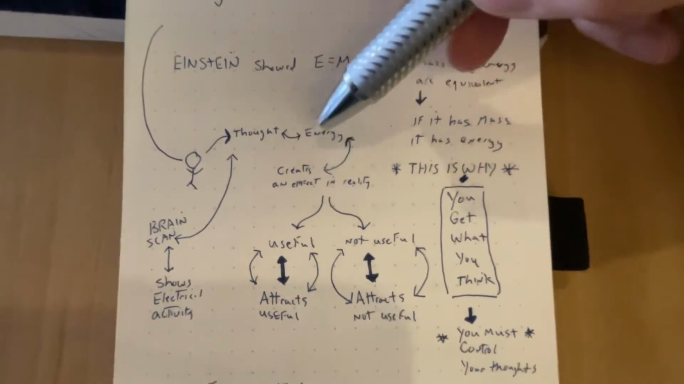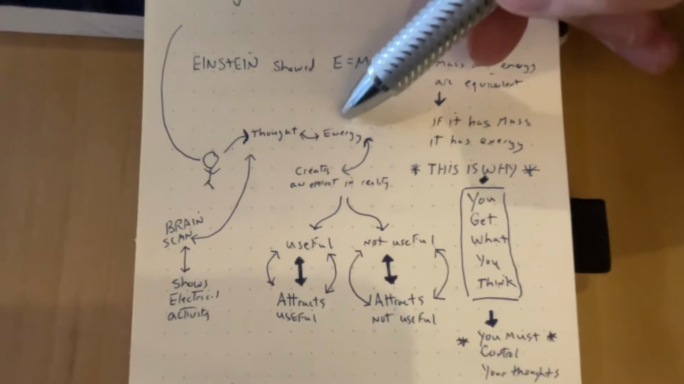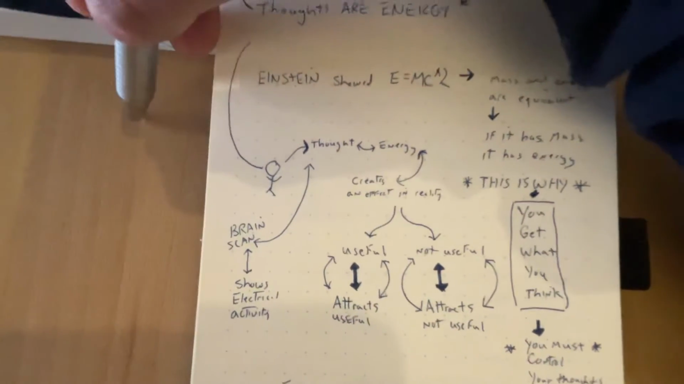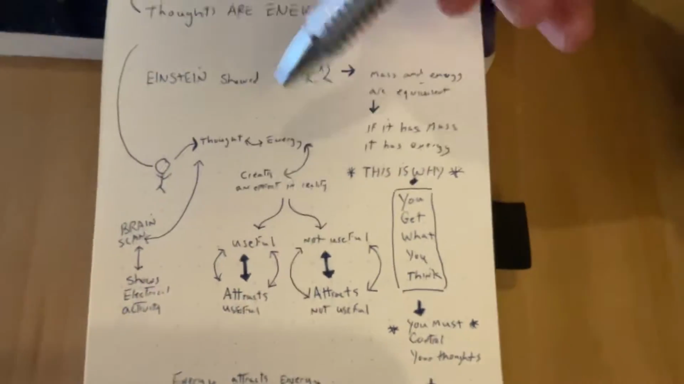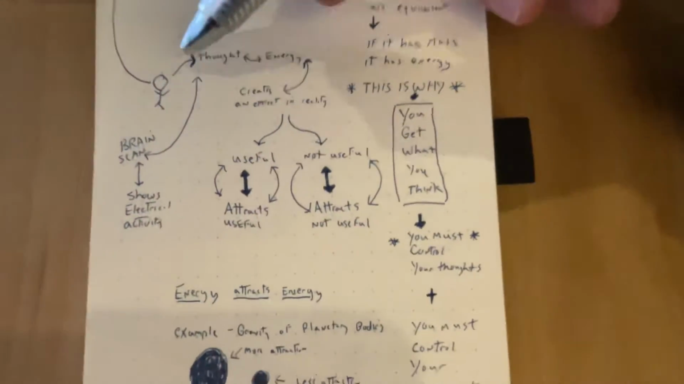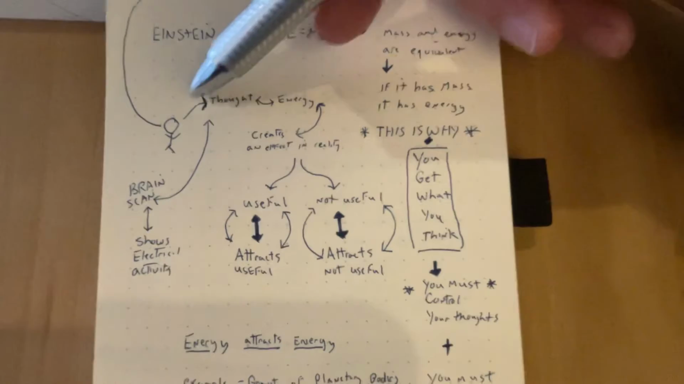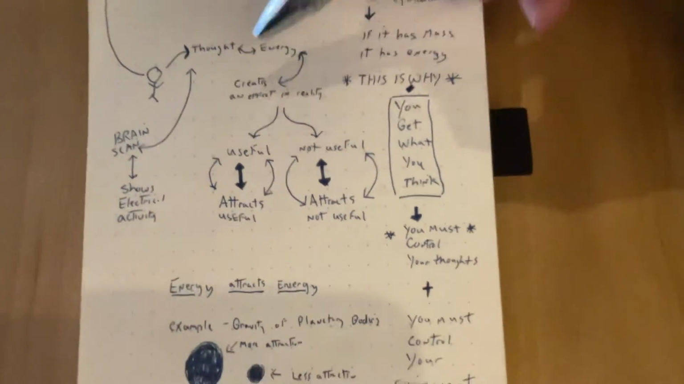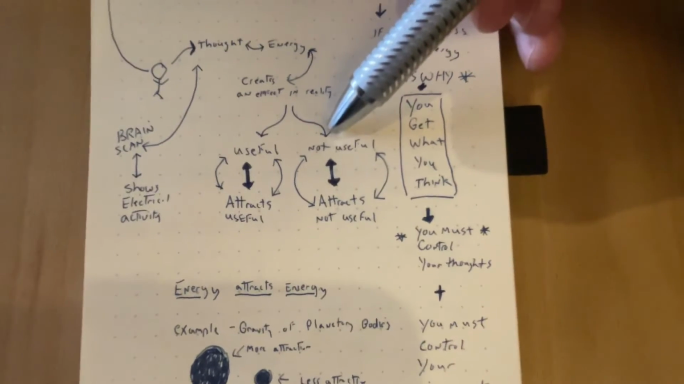And really the way to think about this is just mass and energy. They're all the same thing. Okay, I know we tend to think like, oh, this is a table, this has mass, whereas energy is like electricity, we can't see it or whatever, but it's not as simple as that. So if we look at it this way, thought, energy, okay, it creates an effect in reality, in mass, and then we have useful, not useful, all right?